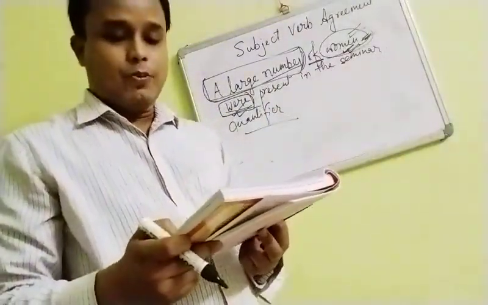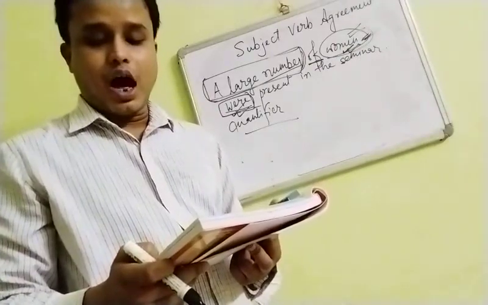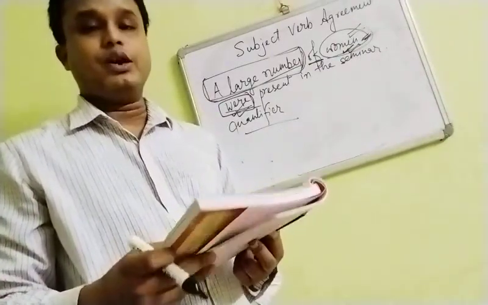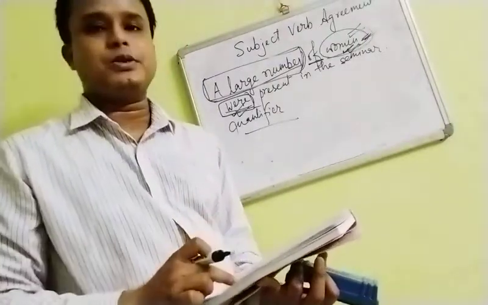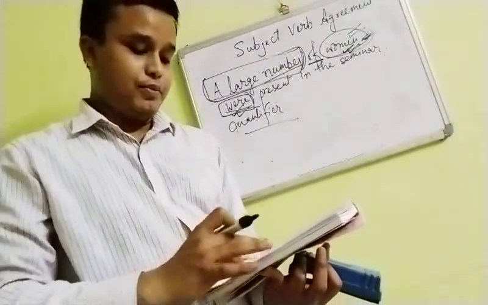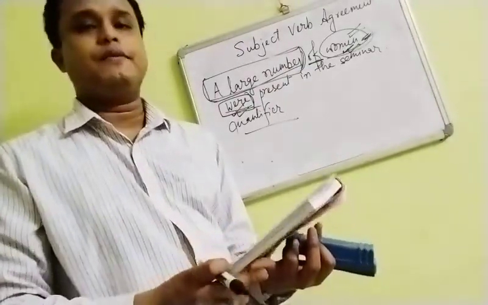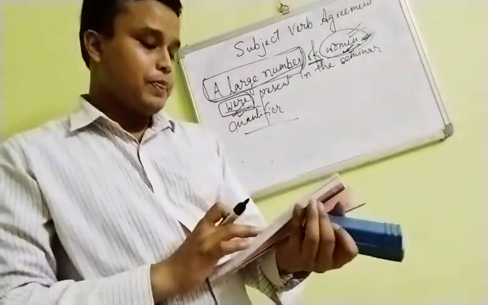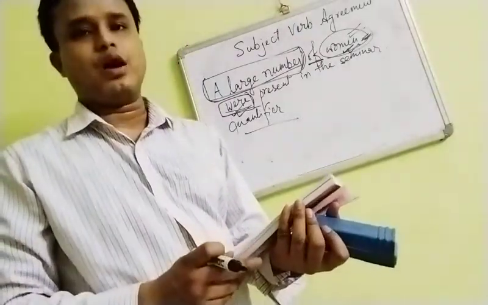Okay, the majority of voters in the village are illiterate. A lot of books are lying on the floor. So this is important, because here you shall be coming across when lots is being used. So you shouldn't mess it up. I shall be telling you the differentiation between these two. A lot of books are lying on the floor.